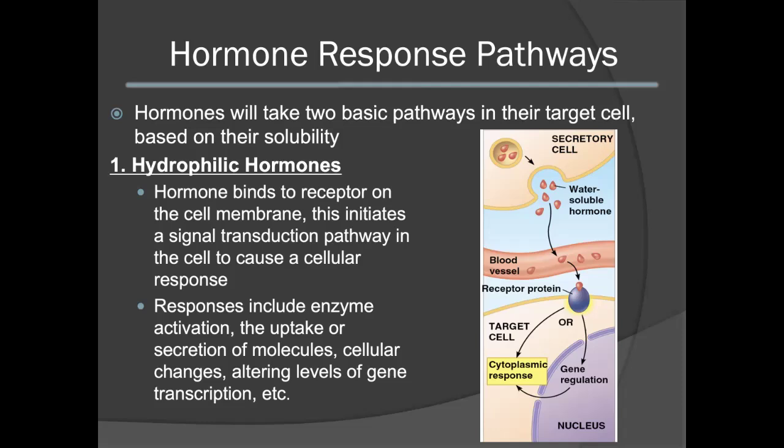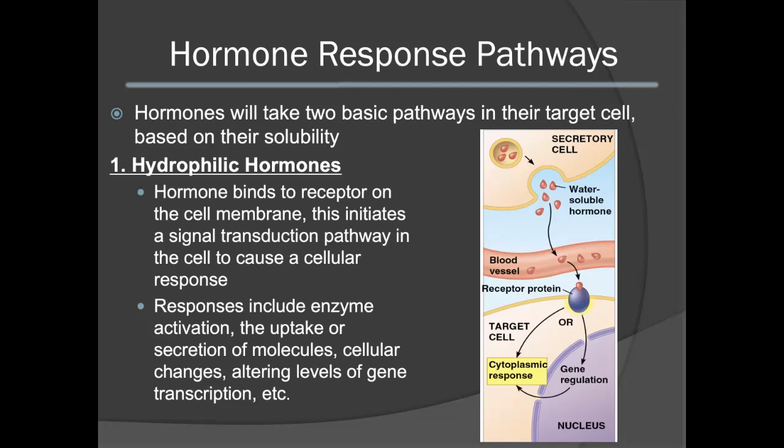When the hormone binds to the specific receptor, it will initiate a signal transduction pathway in the target cell to cause some sort of cellular response. This cellular response can include activating an enzyme, uptaking or secreting a specific molecule. It can also involve cellular changes, altering the levels of gene expression, and many other types of cellular responses, such as an increase in cell division, for instance.